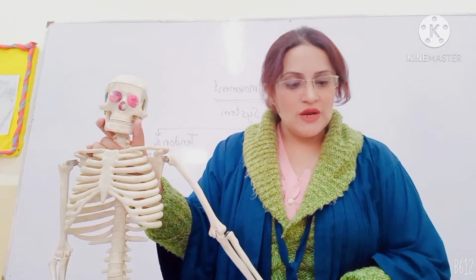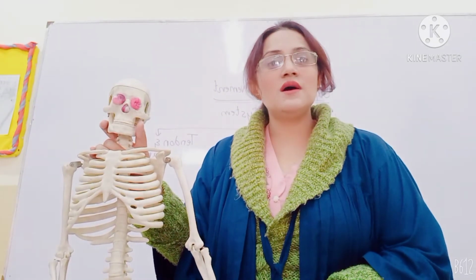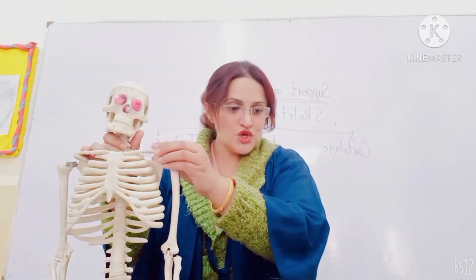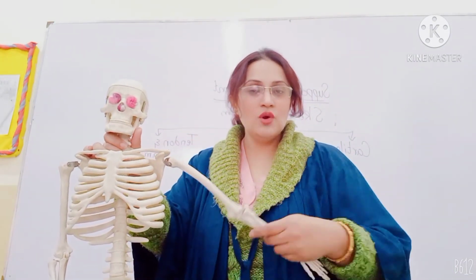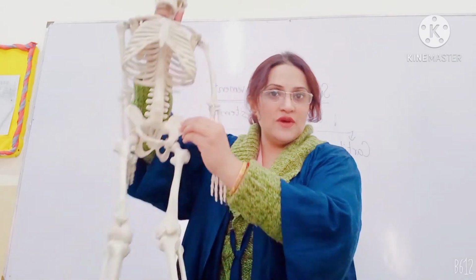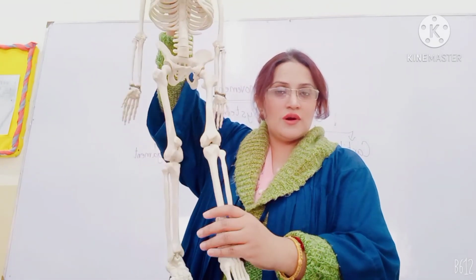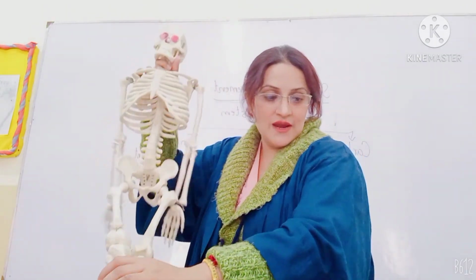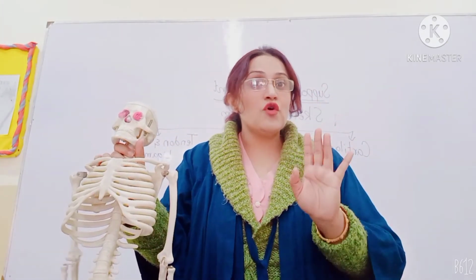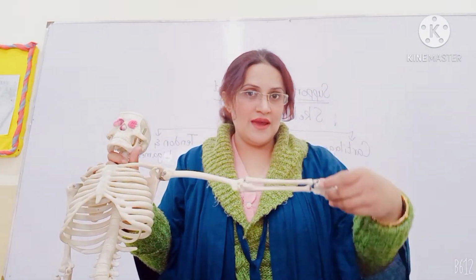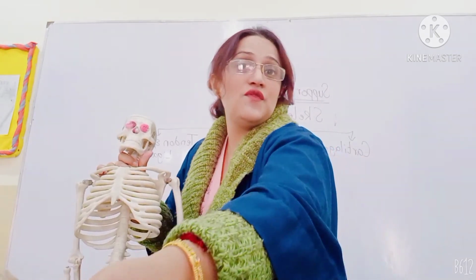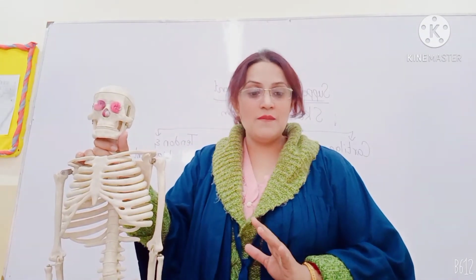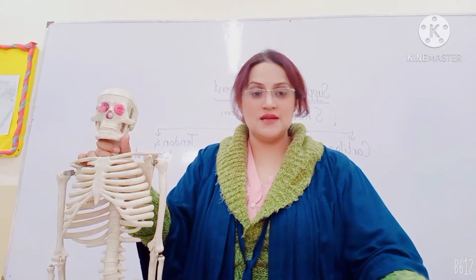So if we talk about the appendicular skeleton, it is composed of 126 bones, including the shoulder girdle, upper arm, lower arm, hands. In the same way, the pelvic girdle, thigh bone, the lower leg bones, and the bones which are present in the feet. And one very interesting fact is that only 54 bones are present in both hands, and the same 54 bones are present in the feet. So these things make up the components of the skeletal system.